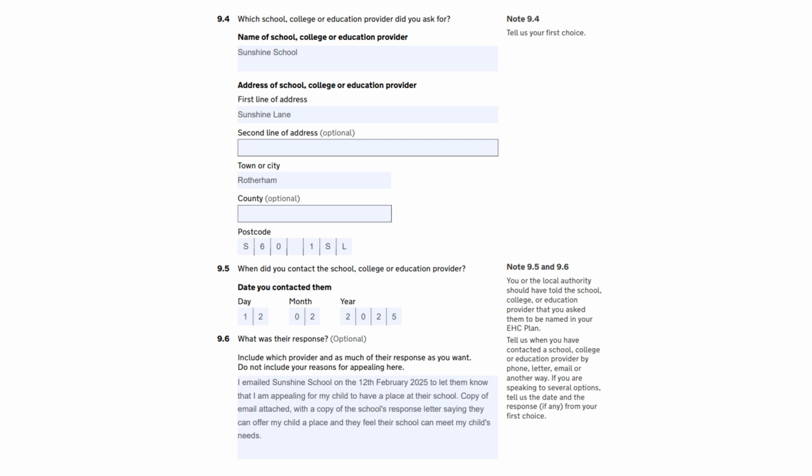So for example, you might write something like, I emailed Sunshine School on the 12th of February 2025 to let them know that I was appealing for my child to have a place at their school. You might then want to copy the email attached and the school's response letter saying that they can offer your child a place and that they feel they can meet the child's needs.